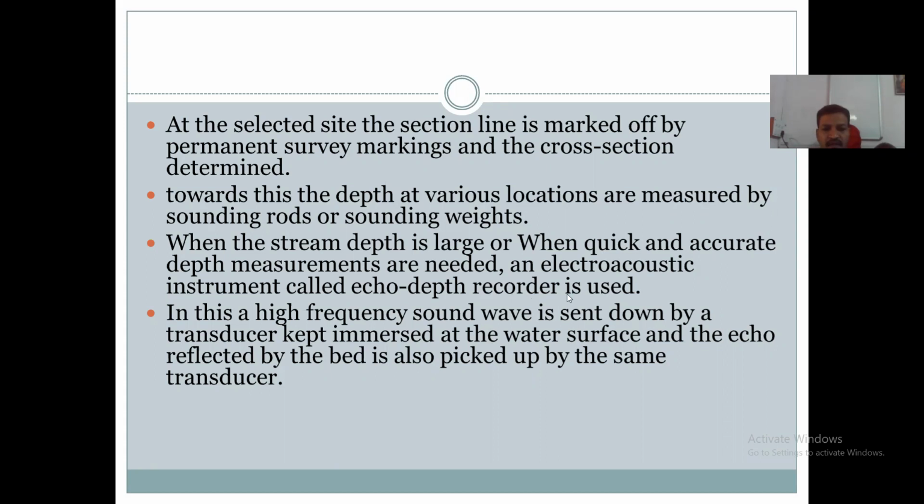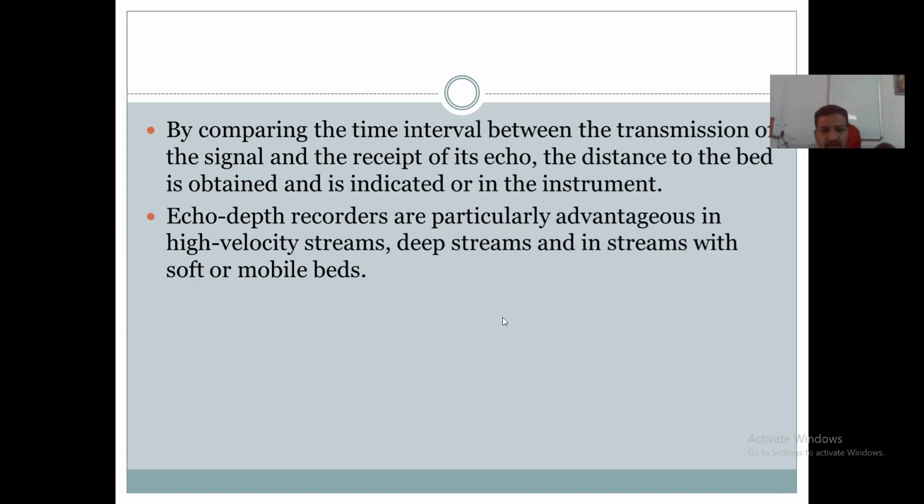So these sound waves are picked up by this transducer as reflected waves. During this transmission of the waves, the time interval between transmission of the signal and the receipt of its echo gives the distance to the bed.